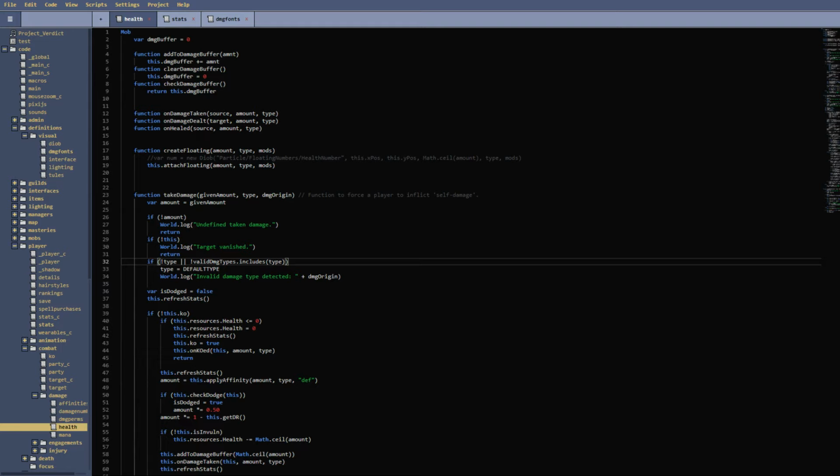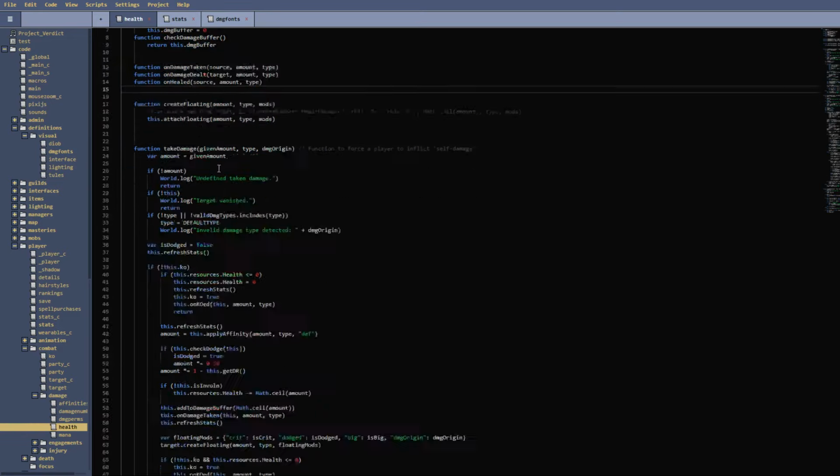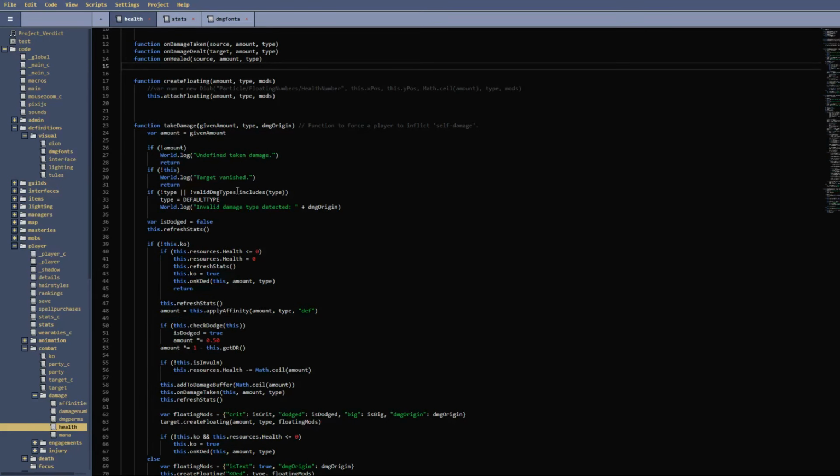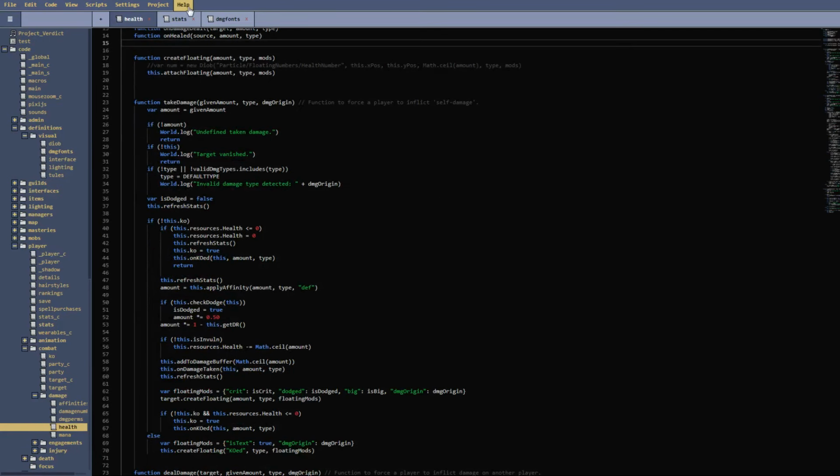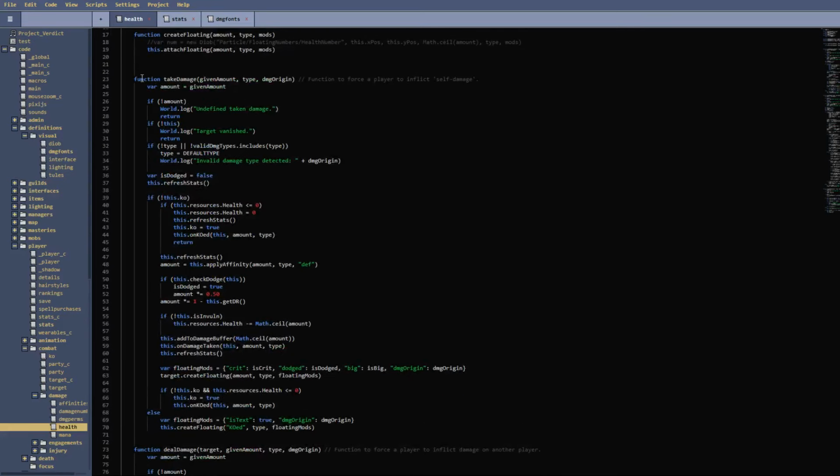So up here we have a couple different functions, and these can just be ignored. These are not unimportant, I guess you could say, but they're not what I'm going to be looking at because we don't have an hour, and there's a lot of nuance here, a lot of functions. So there are 3 big functions in this file. There's take damage, deal damage, and heal damage.